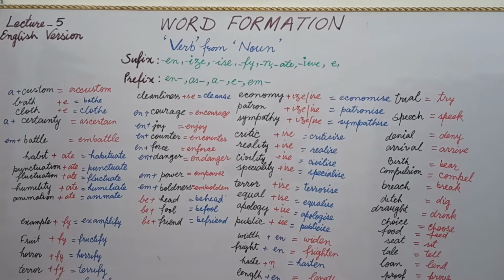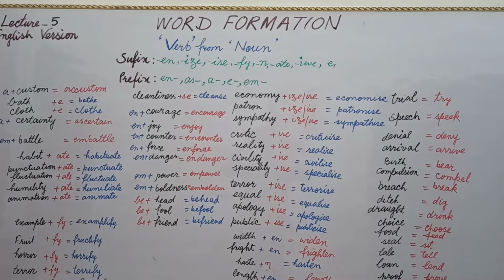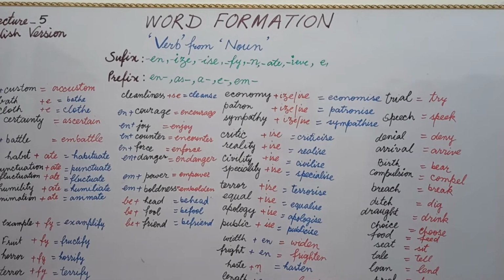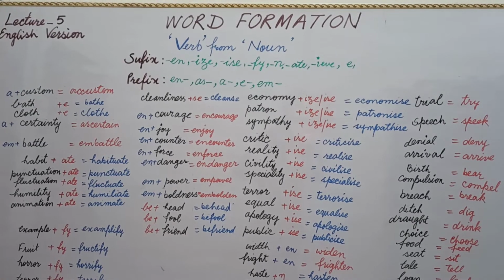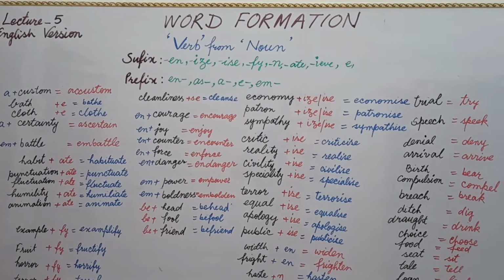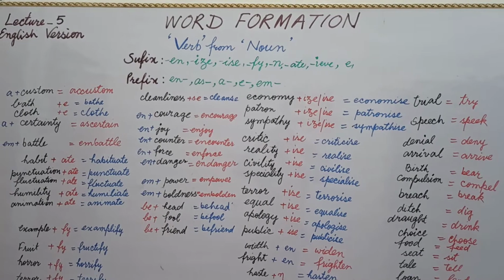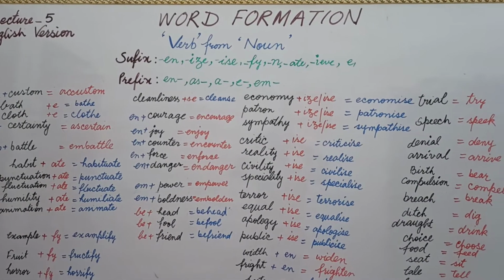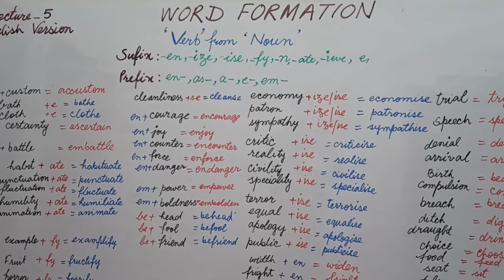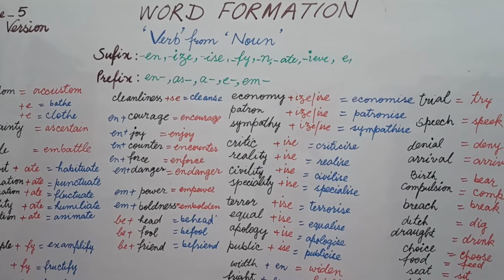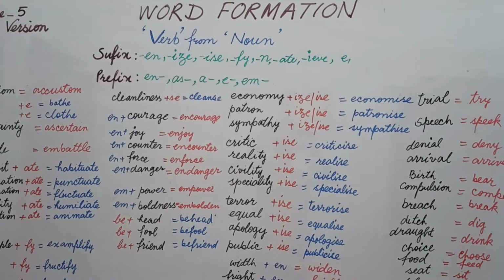Now students, let's begin with word formation. In this word formation, we are going to learn how we can use suffix and prefix to change a word from noun to verb. Students, the suffixes to make a verb from noun are n, ize, ise, fy, and ate, ieve, and e.